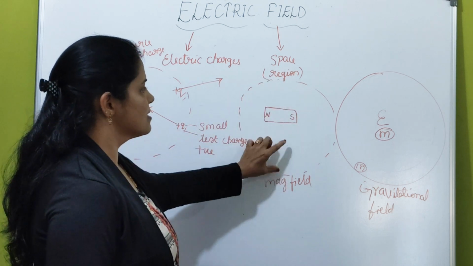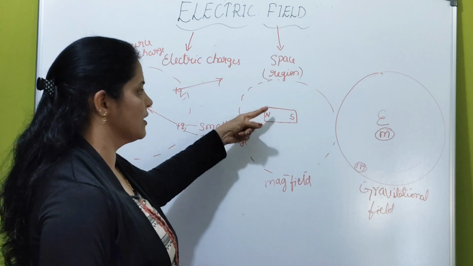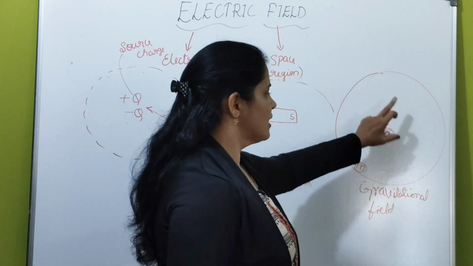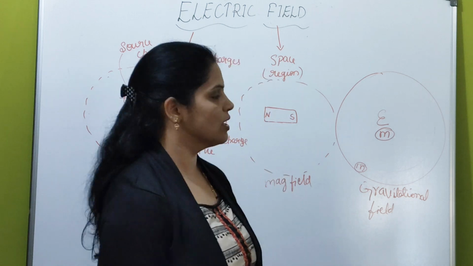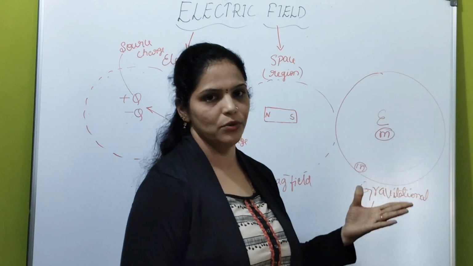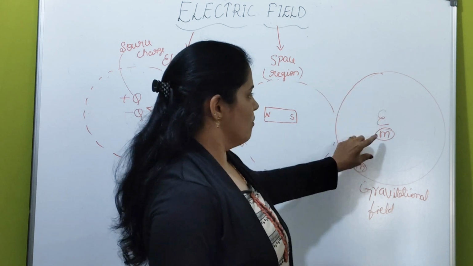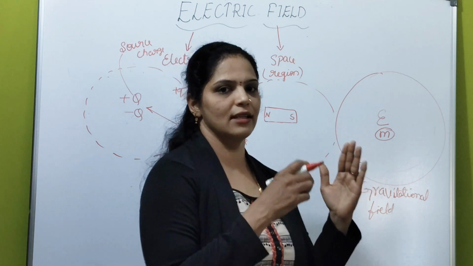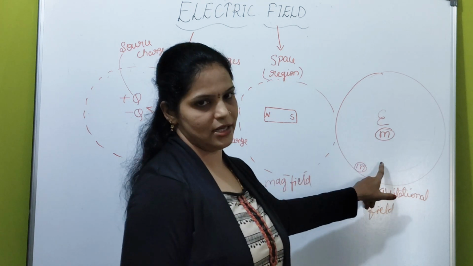Okay? Similarly here, north and south, there are two poles, right? So therefore, there exist two kinds of forces. Either the magnetic force may be attractive in nature or it may be repulsive in nature, right? But gravitational force is only one kind, because gravitational force is always attractive in nature. There is nothing like positive and negative mass, right? If the body has mass, it is always positive. So there is nothing like negative mass. Therefore, here there is only one kind of force, which is attractive in nature.